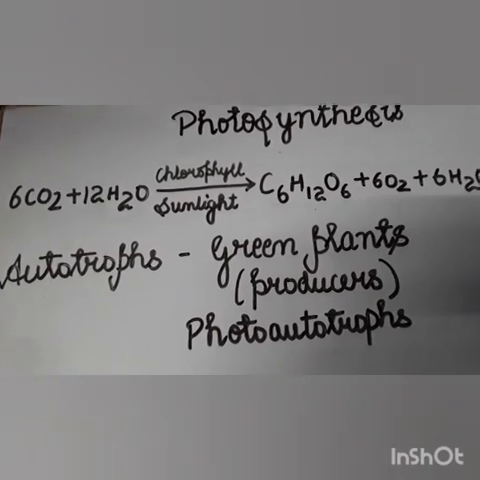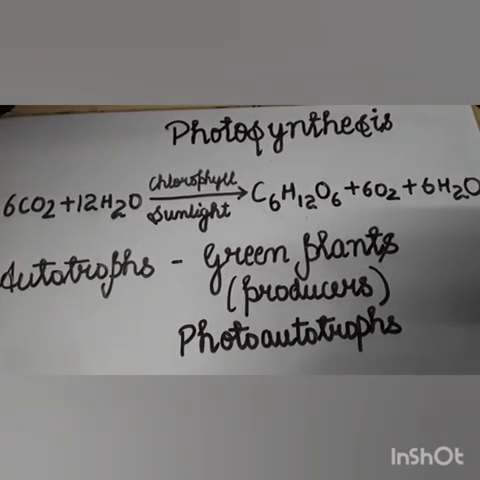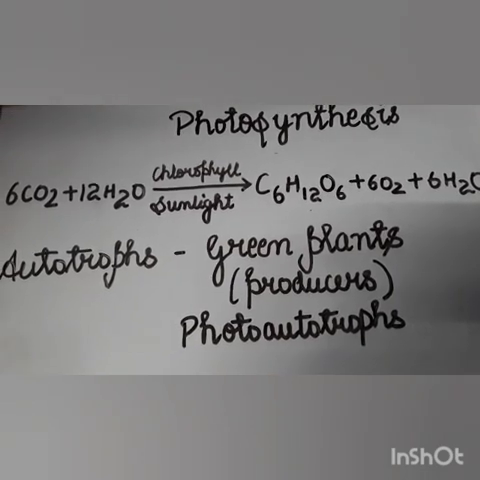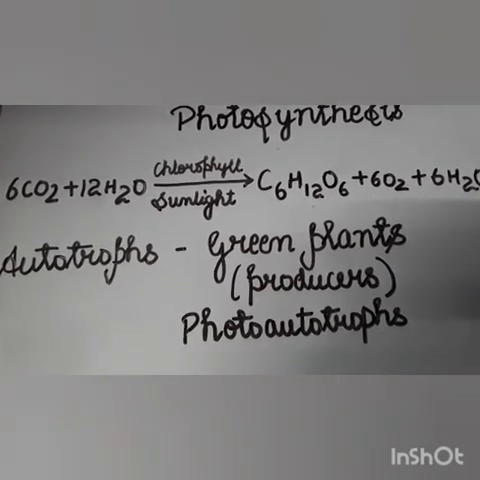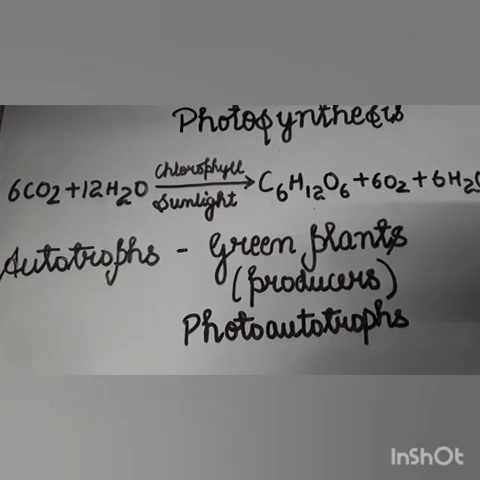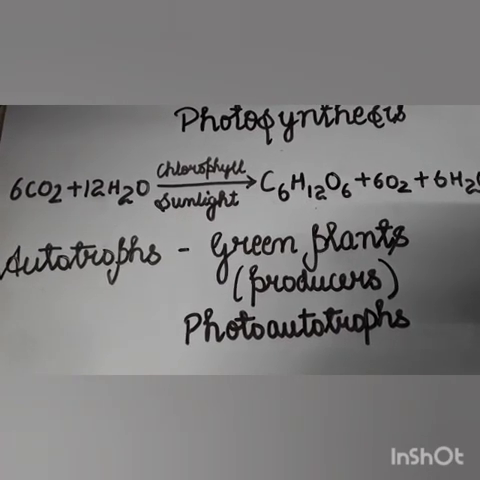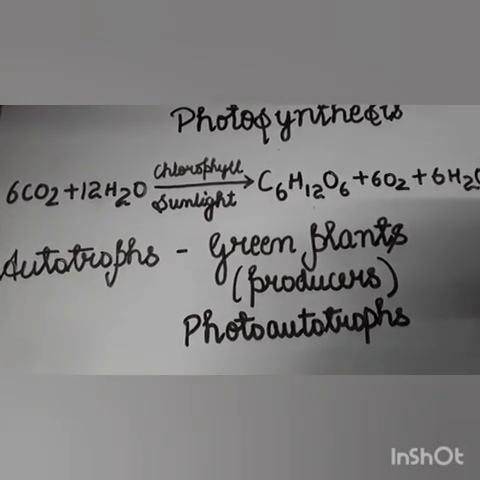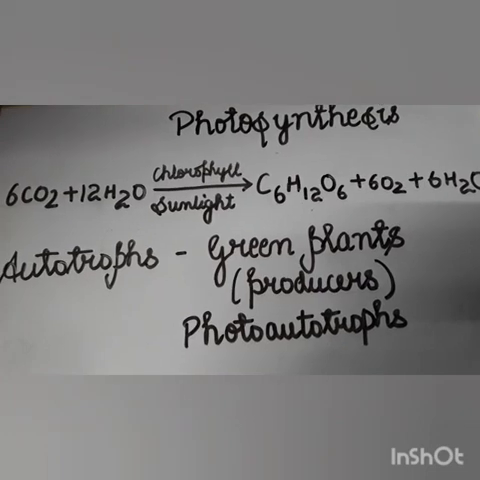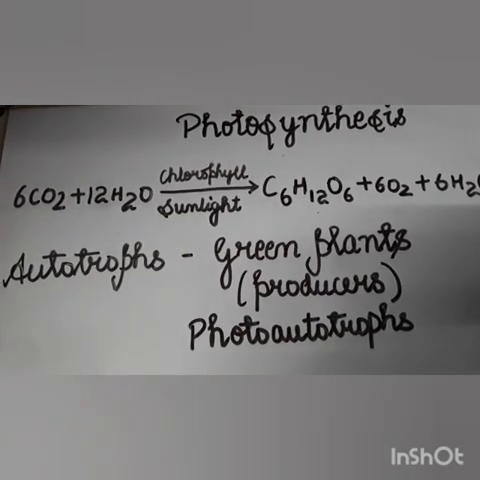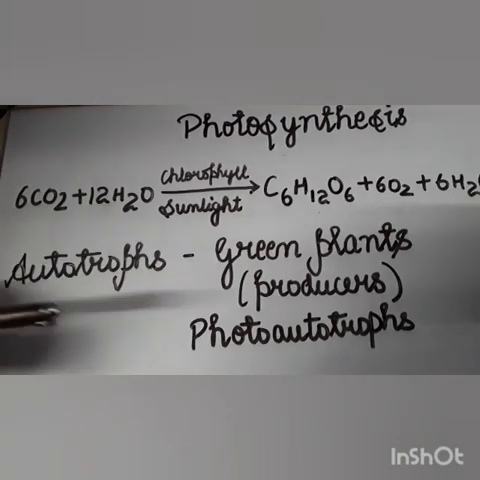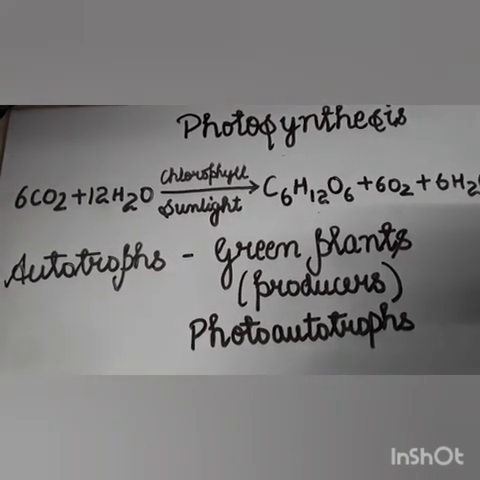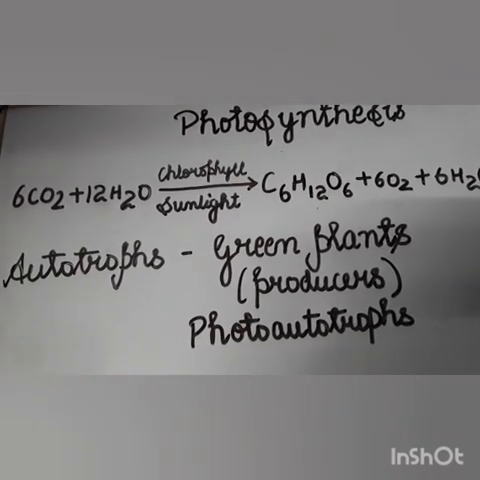So children, autotrophs are the organisms which prepare their own food. They harness solar energy, and these are green plants and some bacteria. They have a green pigment in them which is called chlorophyll. So they are the producers of the ecosystem because they harness solar energy. That is why they are called photoautotrophs. Photoautotrophs.